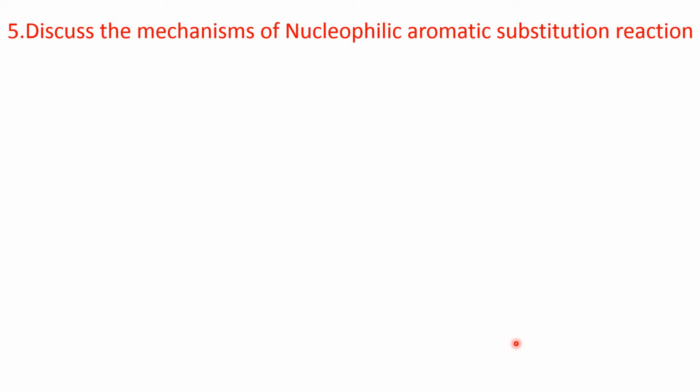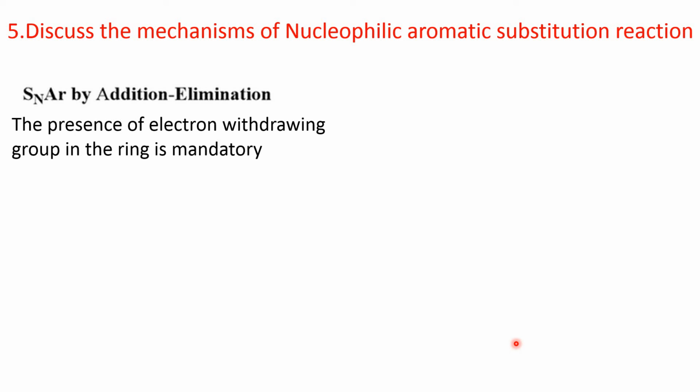Now, fifth question. Discuss the mechanism of nucleophilic aromatic substitution reaction. So, aromatic substitution reaction undergoes two mechanistic pathways. The first one is the addition-elimination mechanism. In this mechanism, the presence of an electron withdrawing group is mandatory.